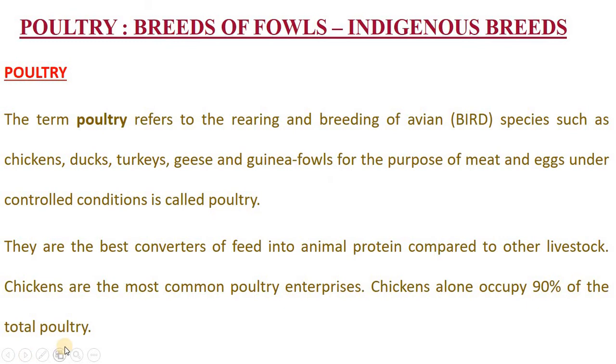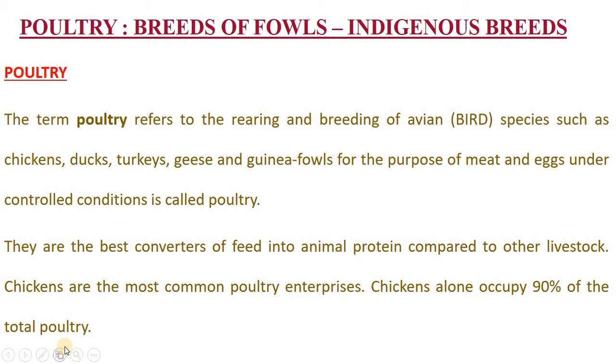Now we see the definition. What is poultry? The term poultry refers to the rearing and breeding of avian or bird species such as chicken, ducks, turkeys, geese, and guinea fowls for the purpose of meat and eggs under controlled conditions. So poultry is a scientific method of rearing and breeding fowls.